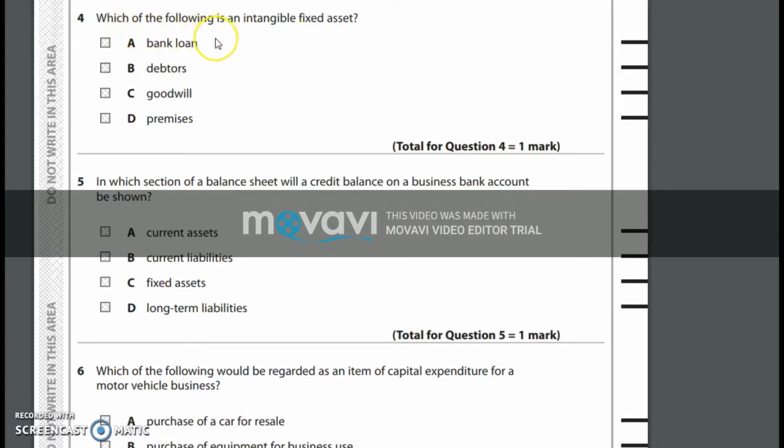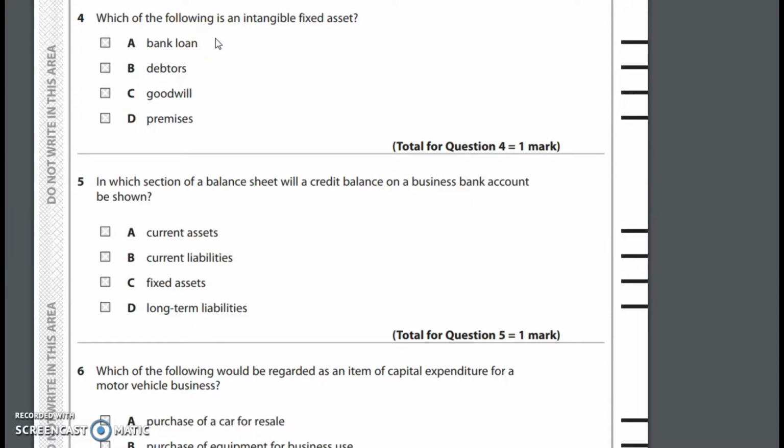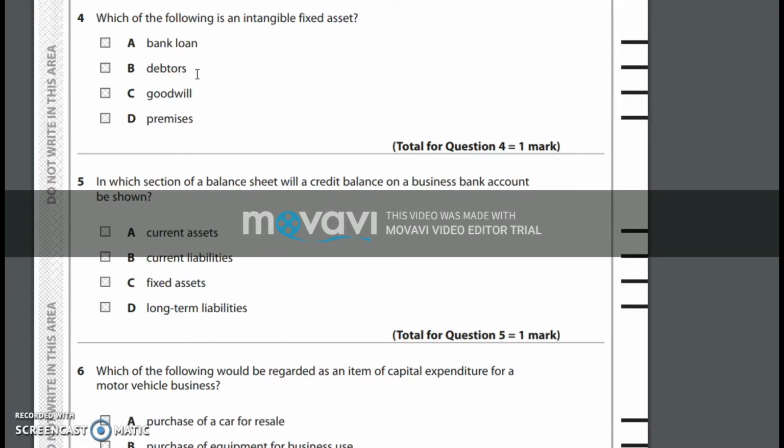Considering option A, bank loan, it's not an asset to us because we got to pay it back someday, so it's a liability, so it's out of the options. Option B, debtors. Debtors mean people who have bought products from us and they owe us. So normally they have to settle within a year's time. Therefore, they are not going to provide us long-term benefits.